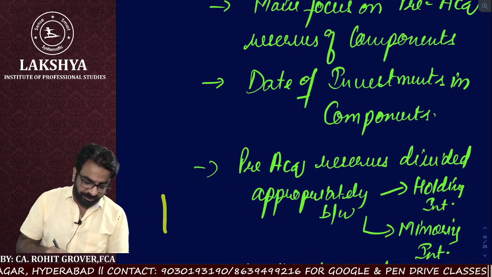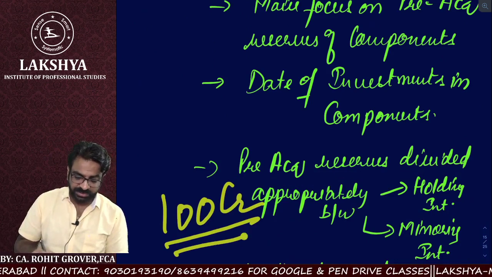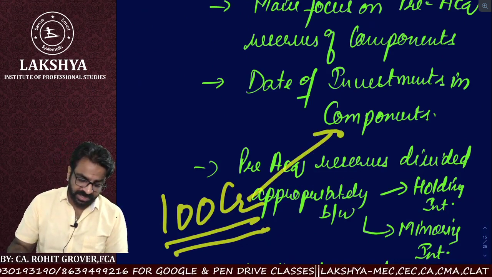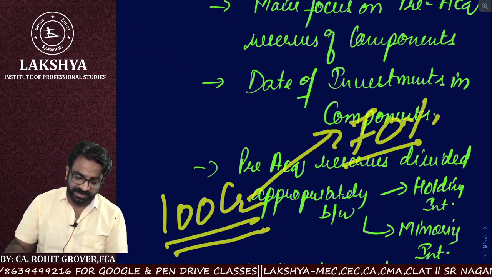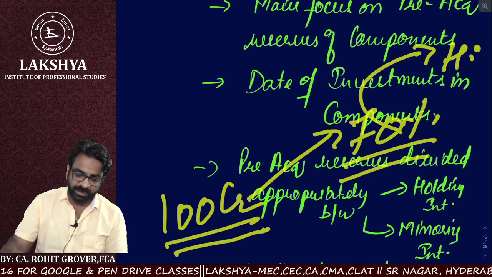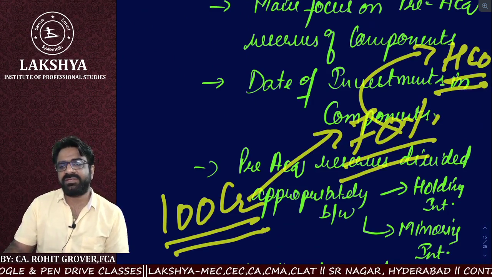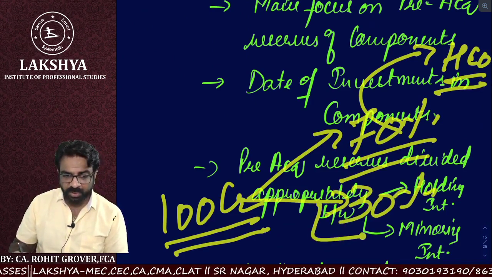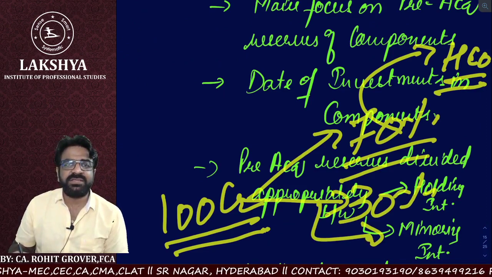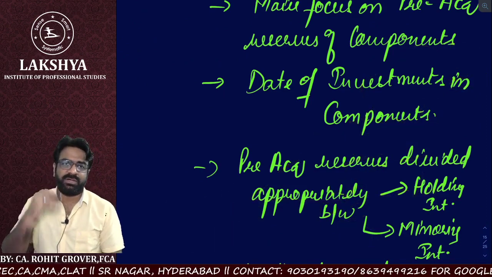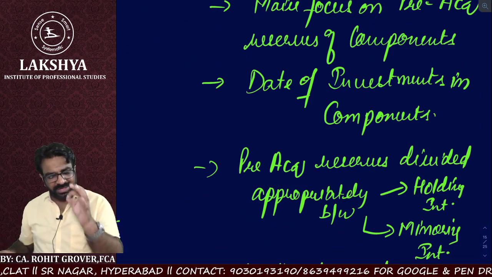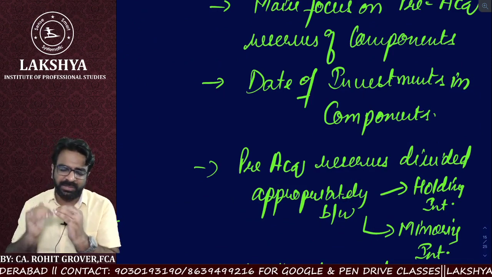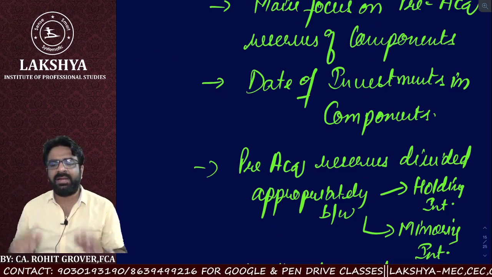Now, suppose the pre-acquisition reserves were 100 crores before acquiring a subsidiary. Subsidiary was acquired by 70%. It means 70% of the reserves now belong to the holding company, and the remaining 30% of the reserves now belong to whom? Minority. So he has also to ensure that the pre-acquisition reserves are properly divided between holding interest and minority.